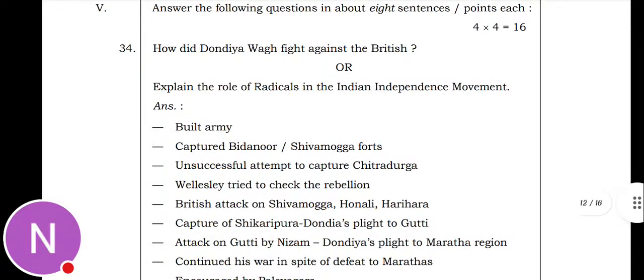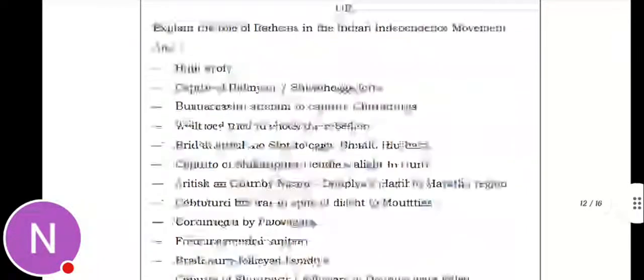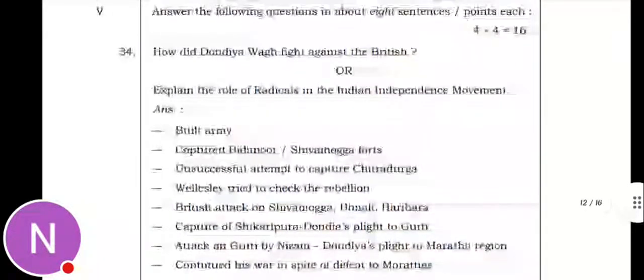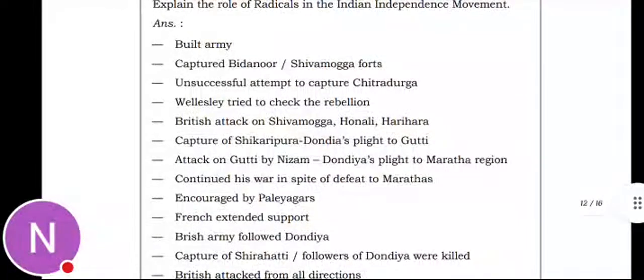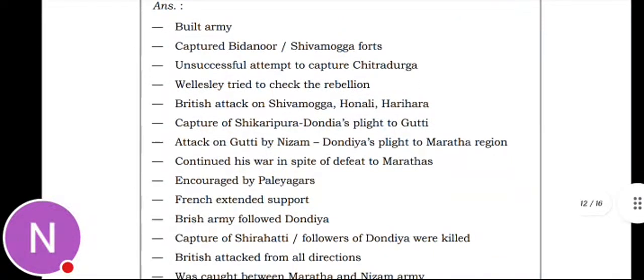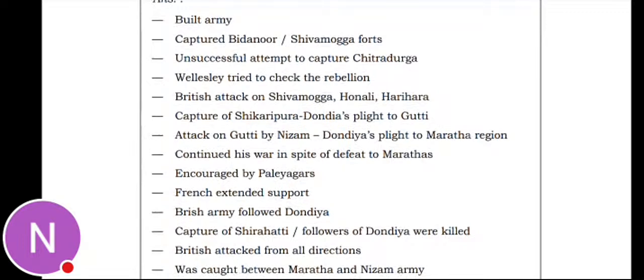The 34th question is, how did the British, or explain the role of radicals in the Indian independence movement? So, Dondia Wag built an army, captured Bidanur and Shivamogga forts, and unsuccessfully attempted to capture Chitradurga.